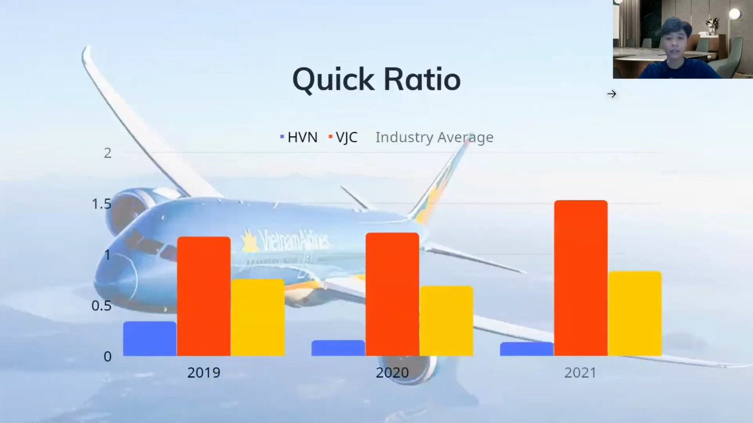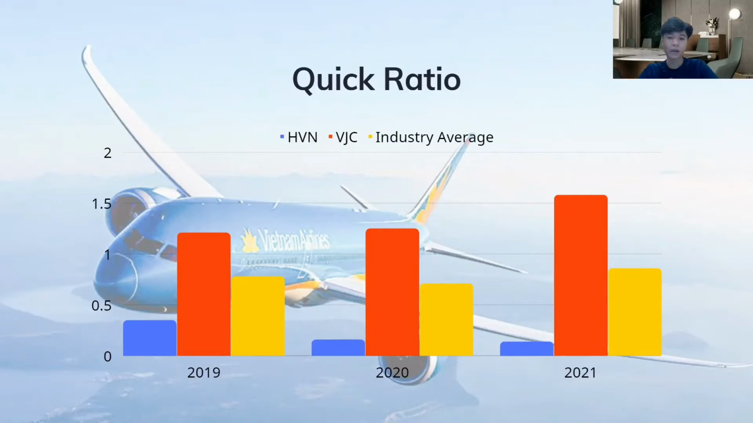The second is quick ratio. Similarly with current ratio, the quick ratio of Vietnam Airlines is less than 1, which indicates the company cannot afford to pay its short-term debt immediately. So we can see the index of Vietjet demonstrates that the company's liquidity is still solid, and it doesn't need to worry about selling goods to pay off the obligation on time.